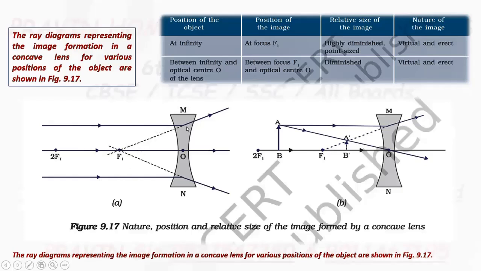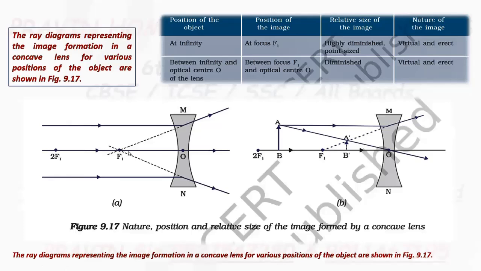After refraction, each ray gets diverted like this. These are the emergent rays. When we draw these rays backward, they meet at focus F1 on the same side.